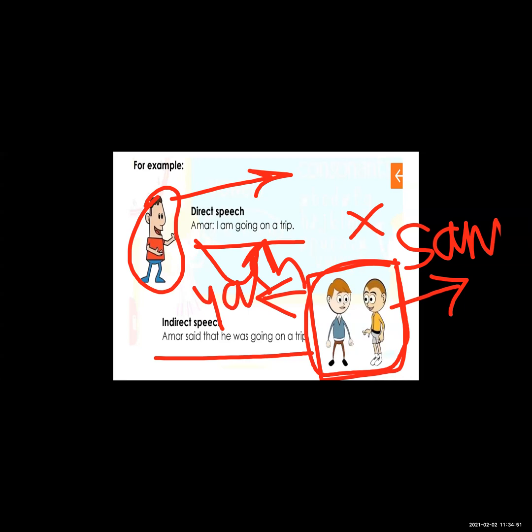These Yash and Samir are talking about Amar. See here, Amar said that he was going on a trip. So this is the indirect speech because the person is telling him what Amar said.